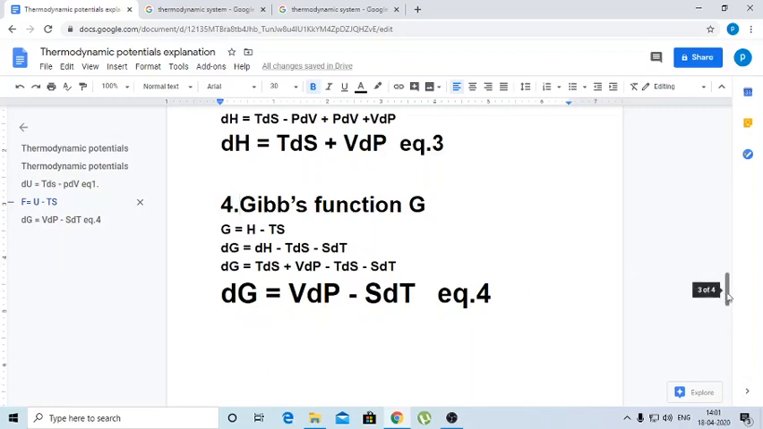These thermodynamic potentials are used to derive mathematical expressions called Maxwell equations in thermodynamic potentials. So we will discuss Maxwell equations of thermodynamic system in the next class.